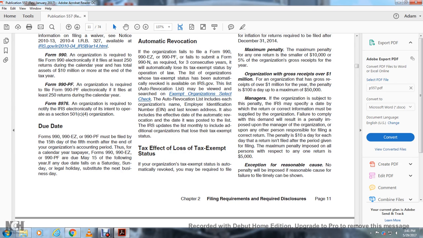Due date. Form 990, 990EZ, and 990-PF must be filed by the 15th day of the 5th month after the end of the organization's accounting period. Thus, for a calendar year, Form 990, 990EZ, and 990-PF are due May 15th of the following year. If any due date falls on a Saturday, Sunday, or legal holiday, substitute the next business day.